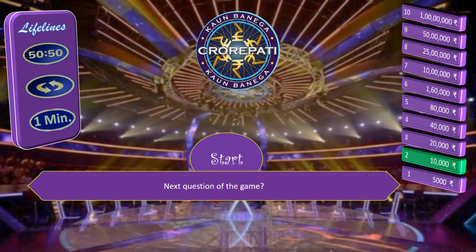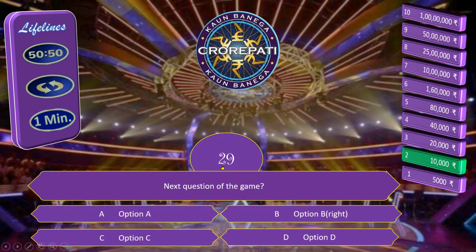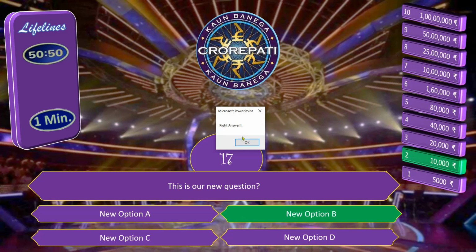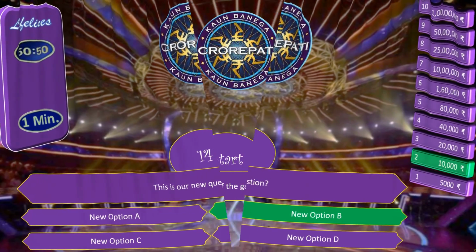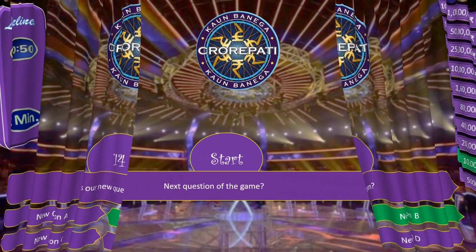Now click on start to start the game. It will start our countdown. 4 options are in front of us. Let's use a lifeline. Any lifeline you can use. Here I am using flip the question. It will change the question. Right answer, click on OK and we will divert to our next question.